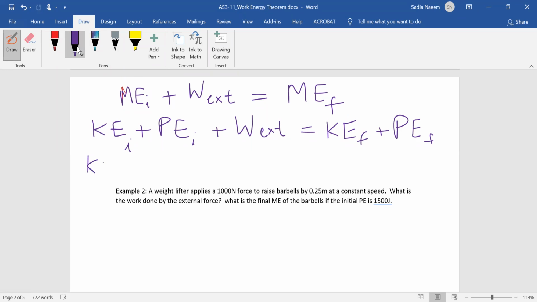So kinetic energy, the general formula is a half mv squared. Potential energy, the formula is mgh because it depends on height.